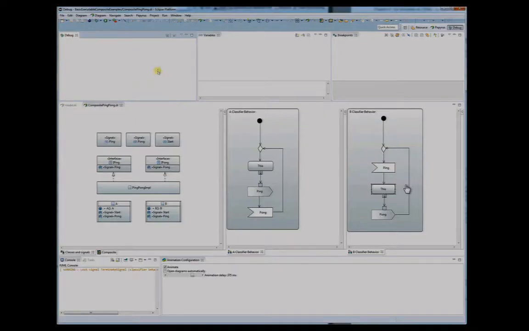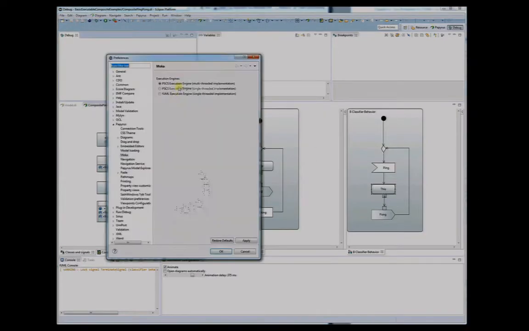So this is an example of Mocha. You have a model which is based on class diagram and activity for the description of the behavior. We have an extension point where the framework itself is extensible, and you can plug the simulator you want in fact. So we have a set of extension points for that purpose, and we provide of course several execution engines by default inside Papyrus, but you could also plug your execution engine for that.